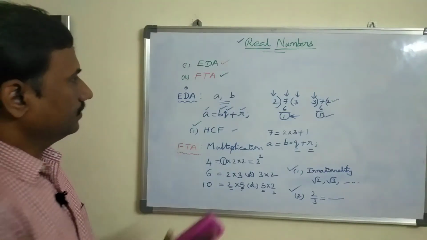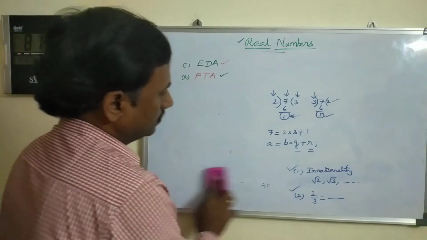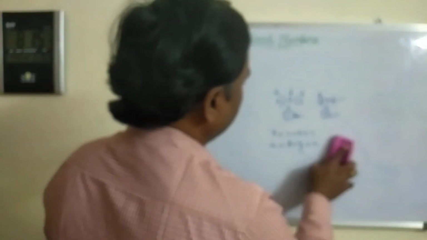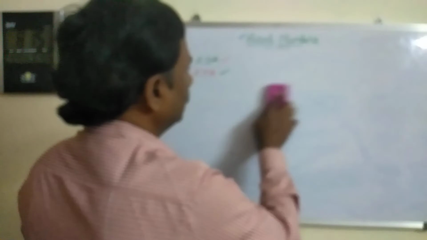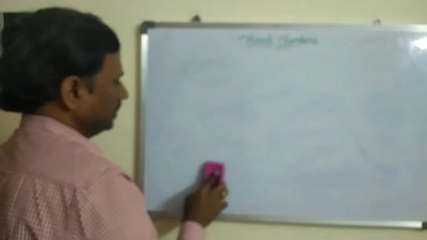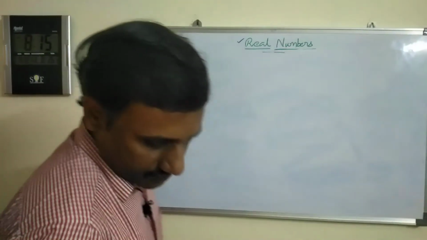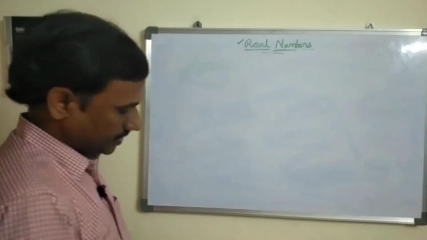Now we will see Euclid division lemma. What is a lemma? Lemma is nothing but a proven statement used for proving another statement. Lemma means a proven statement is used for proving another statement.